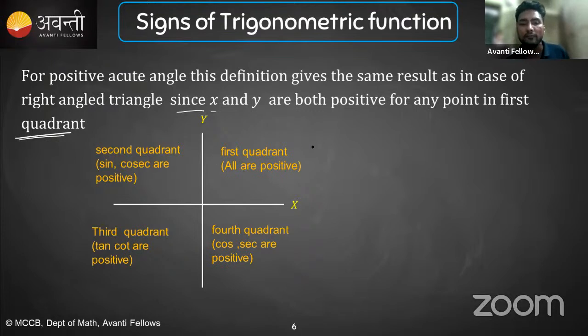If theta is in the first quadrant, it means all are positive. All are positive means what?